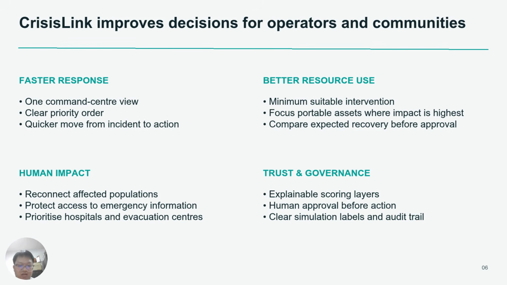It helps restore access to emergency information and gives additional priority to areas containing hospitals, evacuation centers, or other critical services. Finally, Crisis Link also improves trust and governance. Its scoring layer remains separate and explainable. Simulated values are clearly labeled, and every intervention requires human approval and creates an audit record.